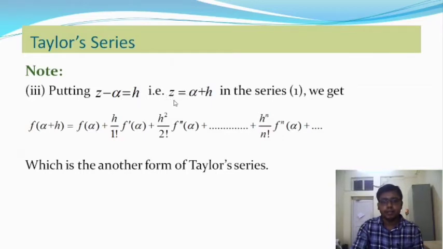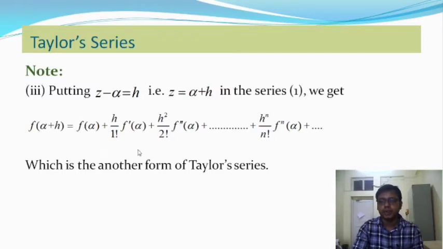When alpha plus h also lies within the circle C, then from Taylor's theorem, as I mentioned in the previous slide, we get f of alpha plus h equals f of alpha plus h by 1 factorial f dash alpha plus h square by 2 factorial f double dash alpha, and so on up to h to the power n by n factorial f to the power n of alpha. This is the nth order differentiation about the point z equal to alpha, up to infinity.